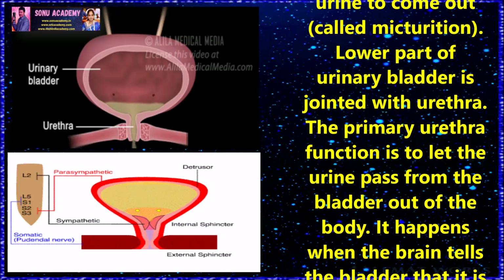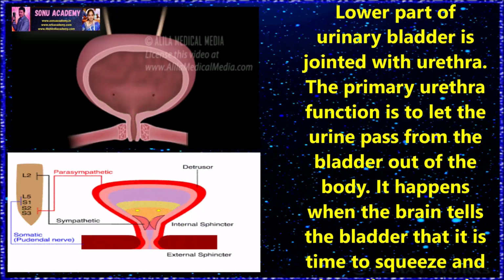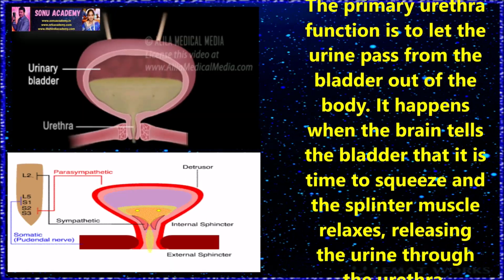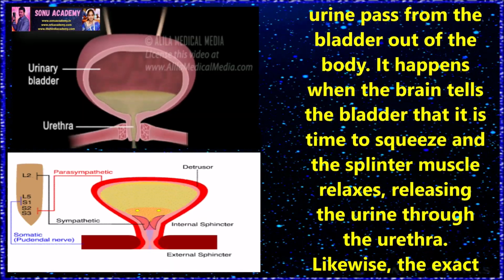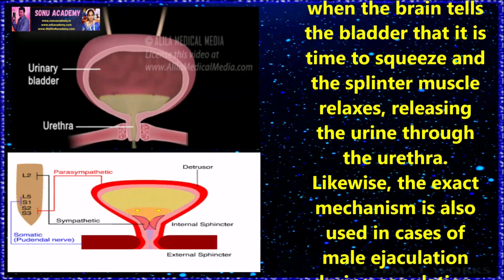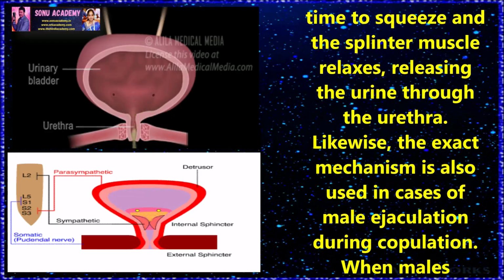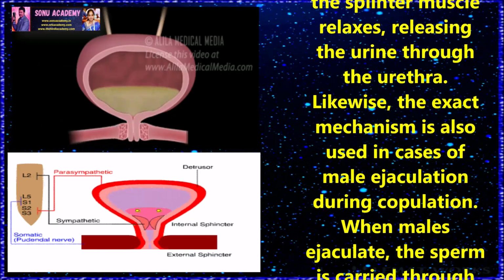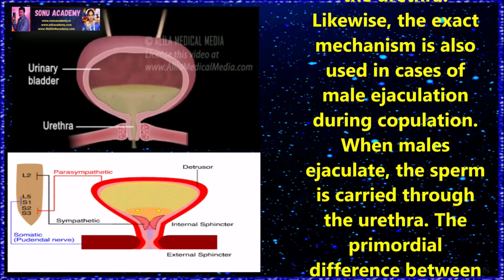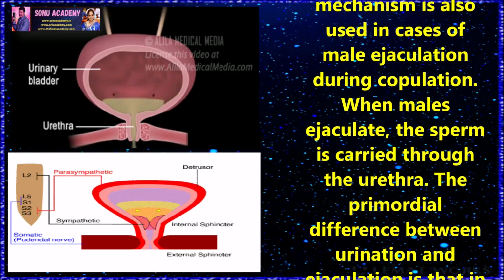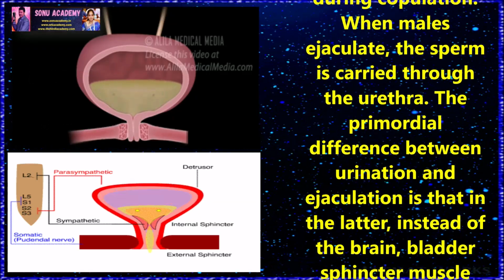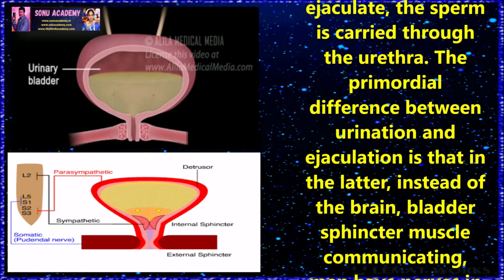The lower part of the urinary bladder is joined with the urethra. The primary urethra function is to let urine pass from the bladder out of the body. It happens when the brain tells the bladder that it is time to squeeze and the sphincter muscles relax, releasing the urine through the urethra. Likewise, the same mechanism is also used in male ejaculation during copulation. When a male ejaculates, the sperm is carried through the urethra.